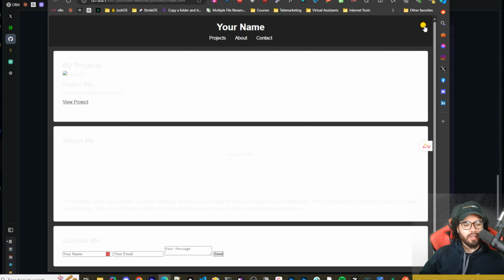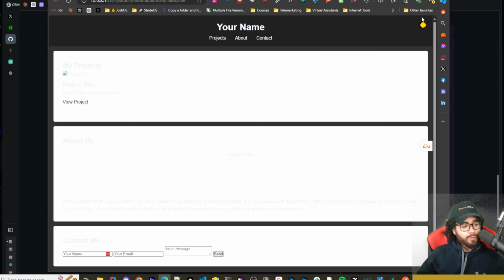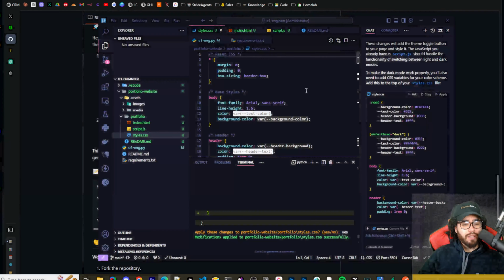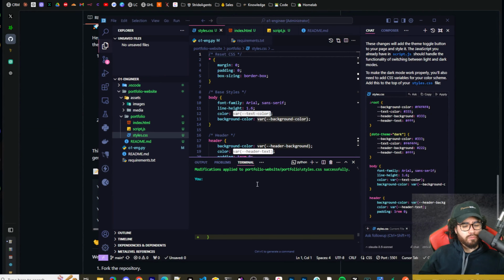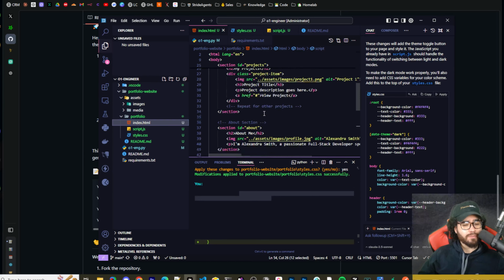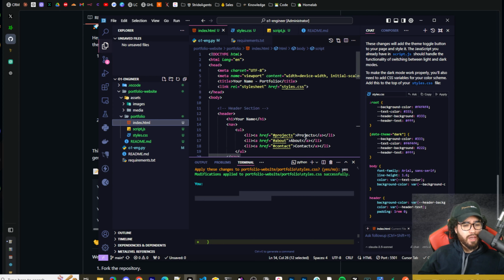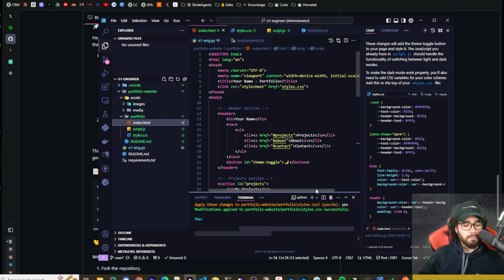Okay, so now we got the light mode and dark mode actually working. So I'll cut it some slack with O1. Maybe it could have just been because of that JS script error where it didn't create the script, but even still, actually no, because it did update. At the end of the day, it's really not O1's fault for that. I guess it's the actual O1 model.